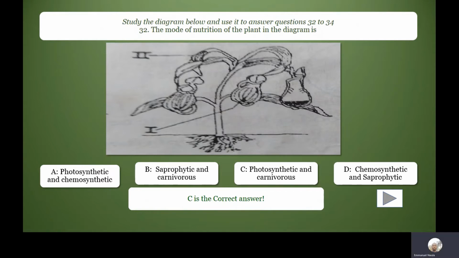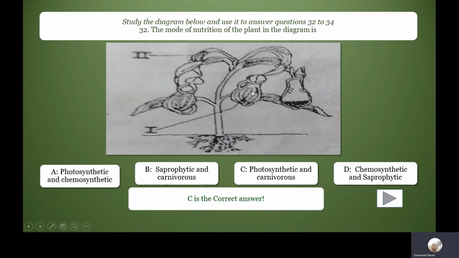That means they feed on flesh. If you look at it, it has these structures we call pitcher. They are like jug. The jugs that we use to pour water, they are called pitcher. So these plants having these structures like jugs, they are called pitcher plants.